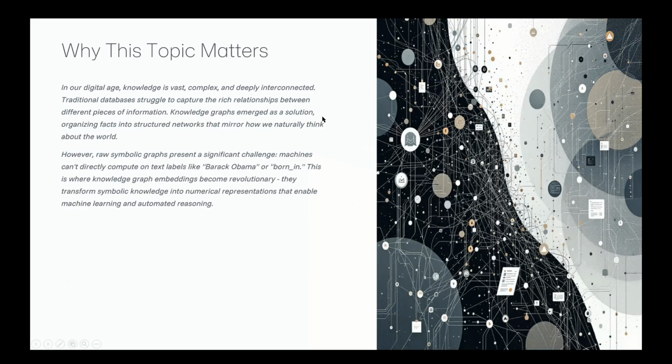In today's world, information is everywhere and deeply connected. Traditional databases are great for storing facts, but they do not really capture the relationships well. That is where knowledge graphs come in. They organize facts into a network, almost like how our brain connects ideas.